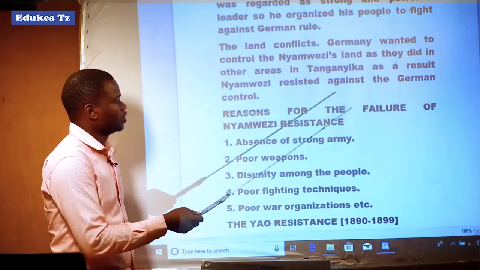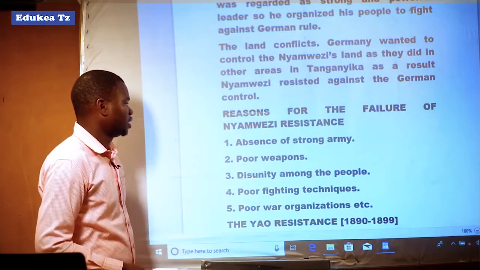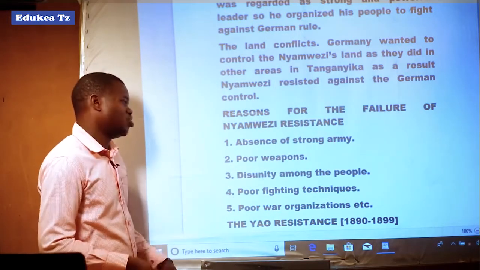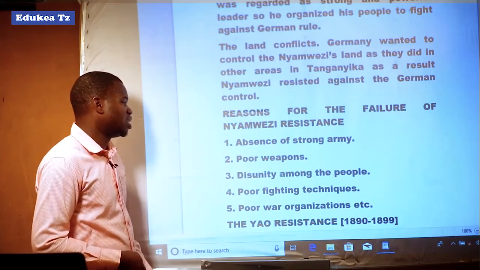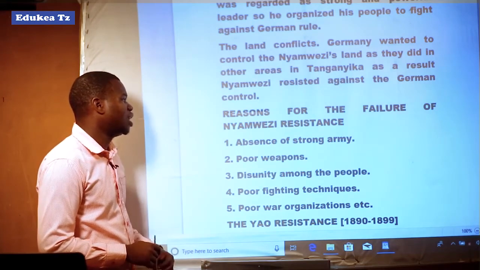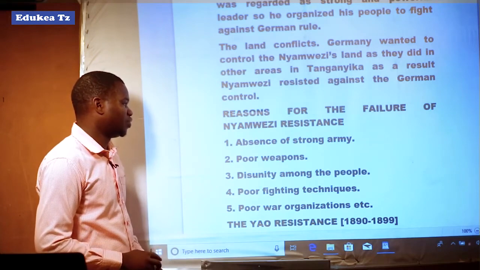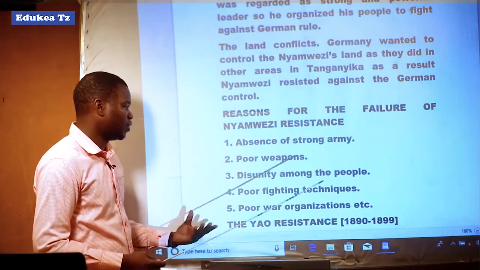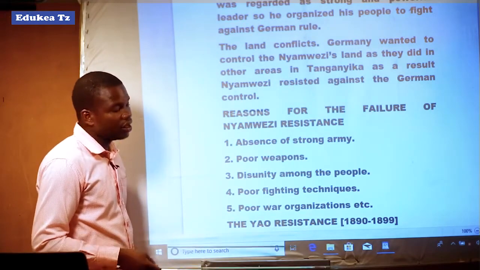There are reasons for the failure of the Nyamwezi resistance, including absence of a strong army, or a weak army, which made the Nyamwezi unable to keep fighting against the German rule. Poor weapons also made them fail in their resistance.